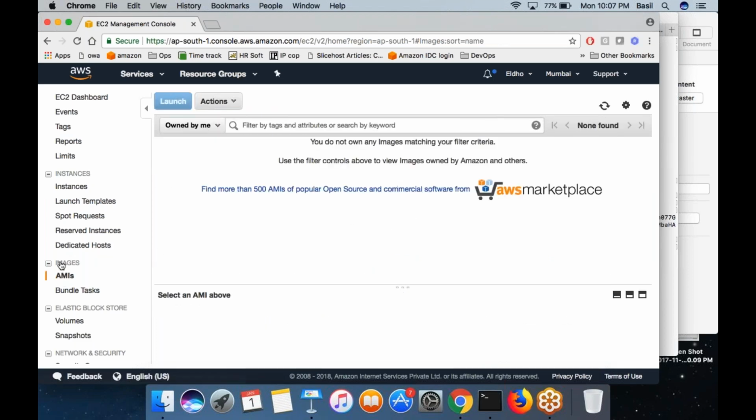And if I go to this page under images and click on AMIs, right now it's not visible. It will take some time. Within some time, that AMI which got created would come here. I can simply right click on that AMI, then I will get an option to launch a new machine from that AMI. So it's possible. Just for your information, you can use the same AMI to create multiple machines. All machines will look alike. Whatever the original machine contained, all new machines that you create from the AMI will contain.